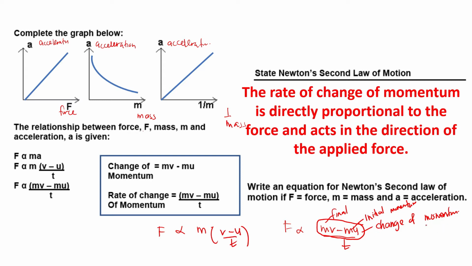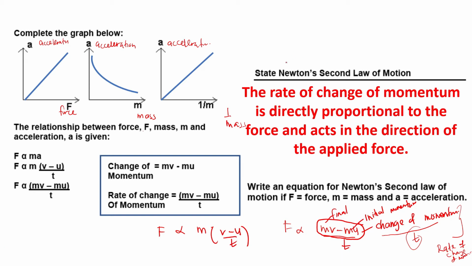So the change of momentum, you divide it by t, and t is actually time. If you put it in words, it becomes the rate of change of momentum. Any equation that is divided by time will have rate as the meaning.